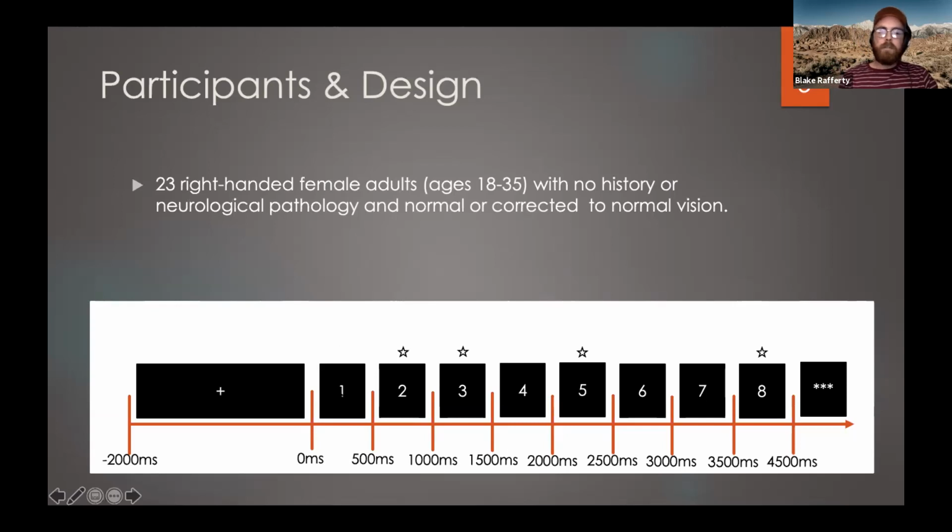Each word came on the screen in the middle of the screen and was there for 500 milliseconds before it was replaced with the subsequent word. Participants were asked to read the sentences silently. Following the sentence, there was a set of stars on the screen that cued participants to press a button on a keypad that would start the next trial. The stars that I have pictured here above the timeline correspond to the points in the sentences where full constituents could be formed. So these are really the time windows that I was most interested in.